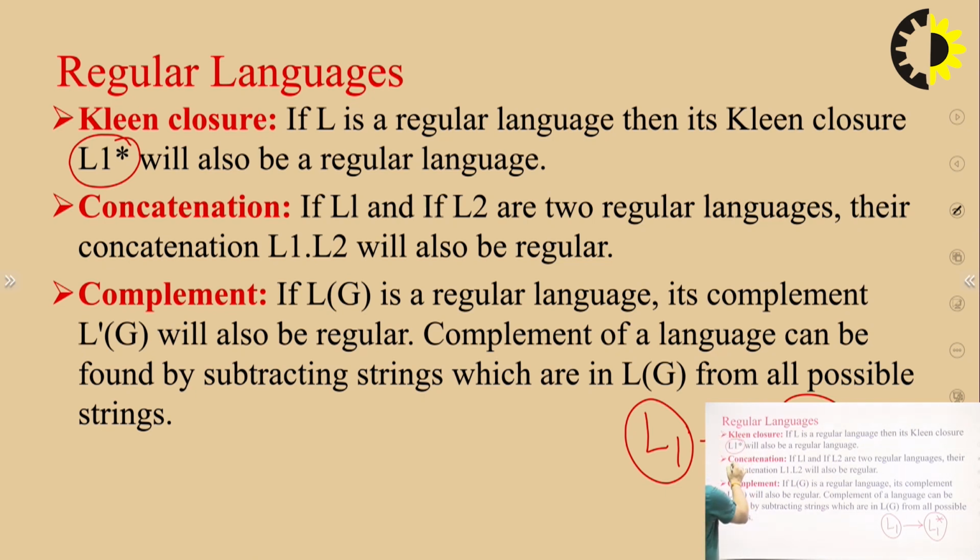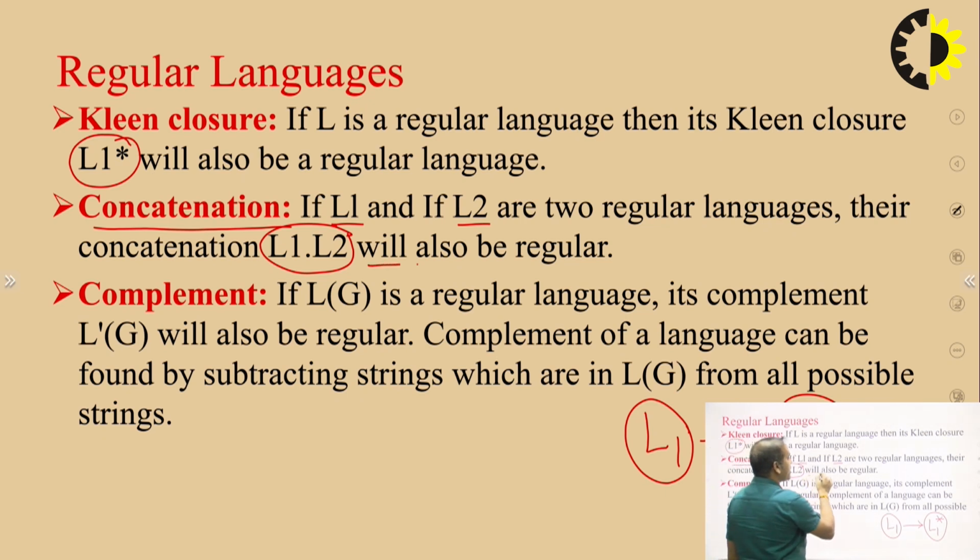Now, concatenation of two languages. If we have two languages L1 and L2 and we perform concatenation of these two languages, written as L1 dot L2, then L1 dot L2 will also be a regular language. Now, the next point is complement.